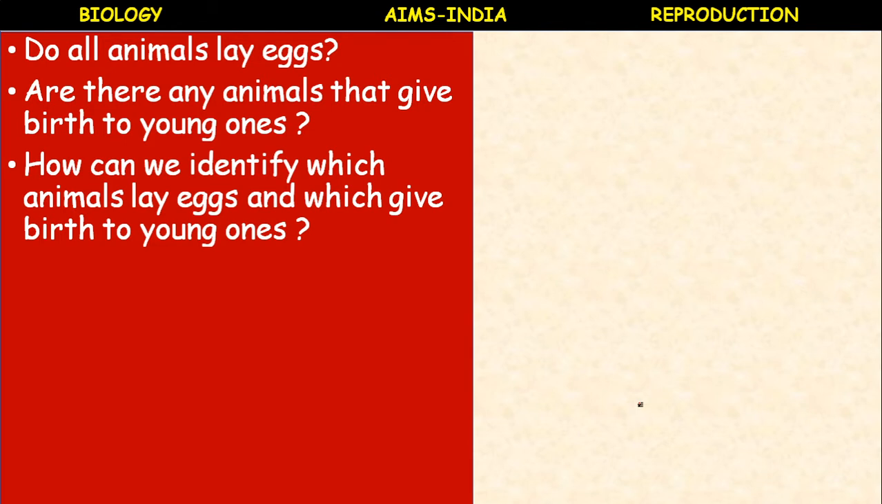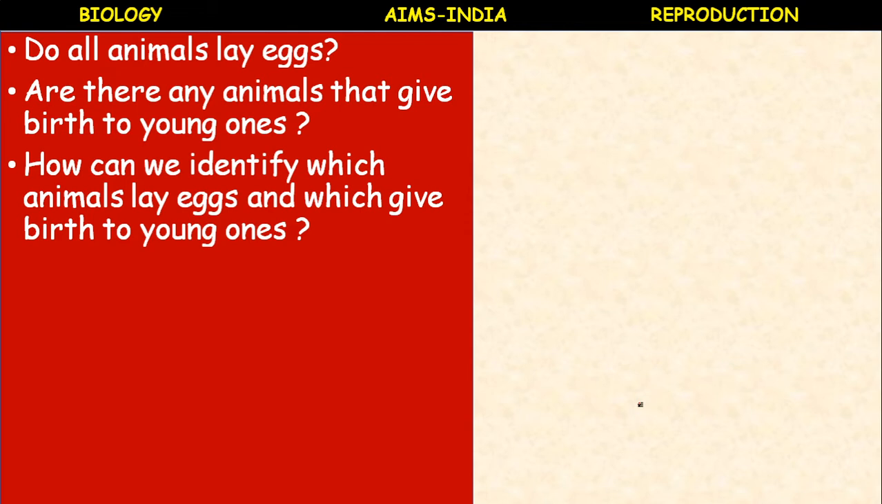Yes, a cat directly gives birth to young ones. A dog gives birth to young ones. A cow, buffalo, human beings. Okay. And most of the wild animals, lion, tiger, giraffe, elephant, all these animals. You can make a list of animals which directly give birth to young ones. So there are many animals which directly give birth to young ones.